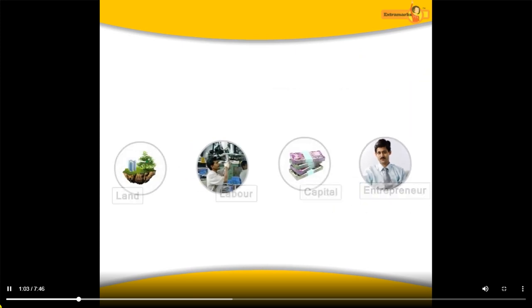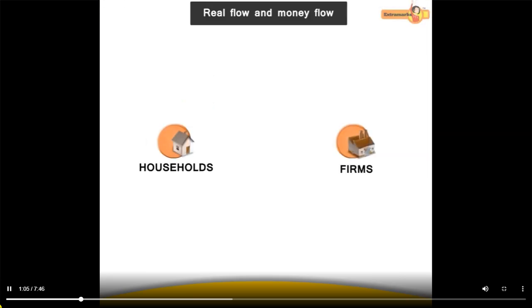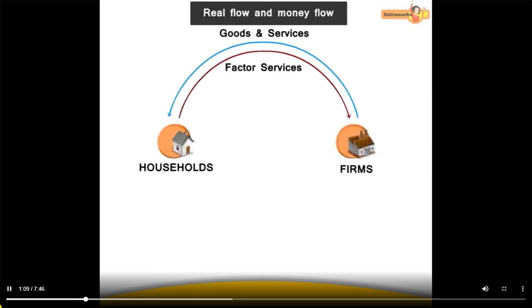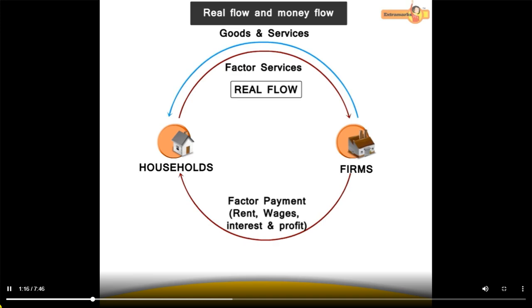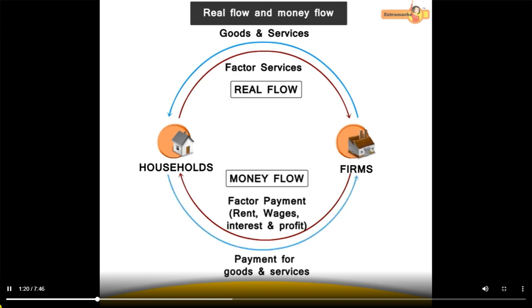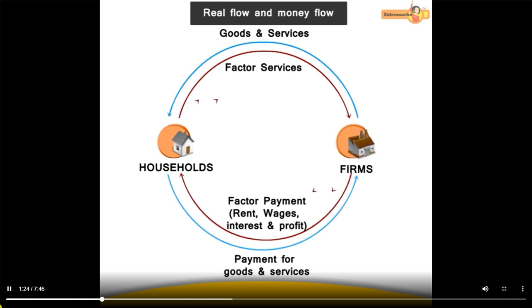Now let us understand real flow and money flow. When goods and services flow from one sector of the economy to another, it is known as real flow. Correspondingly, the money received or paid for those goods and services is known as money flow. Thus, in this manner, income continues to flow in a circular way, so it is called circular flow of income.